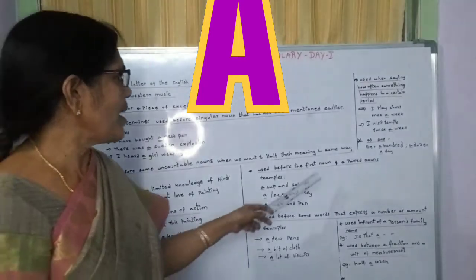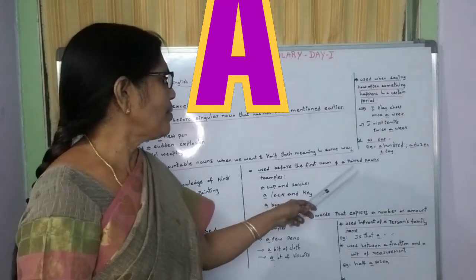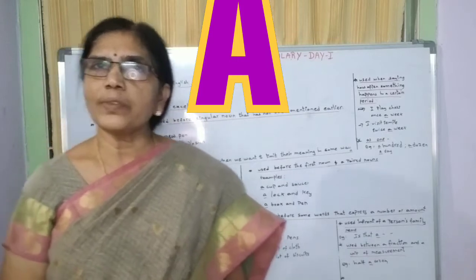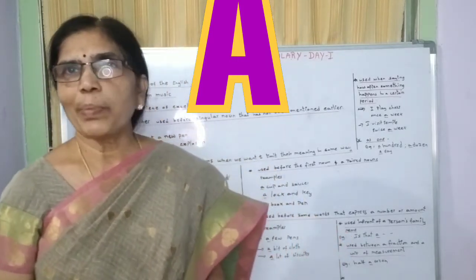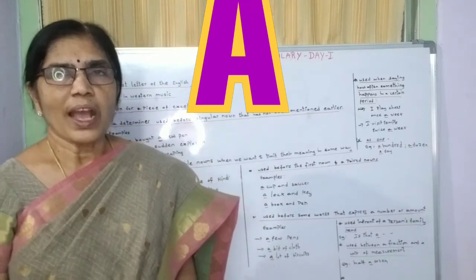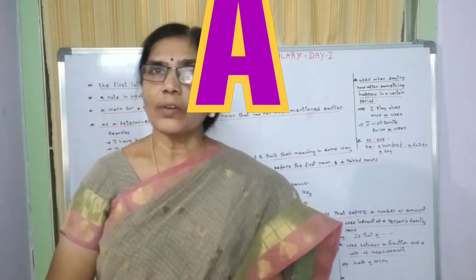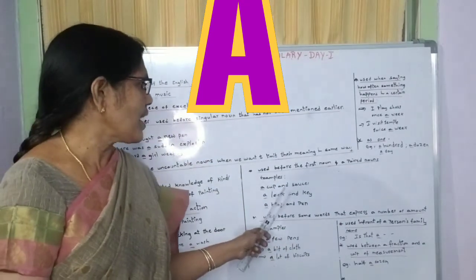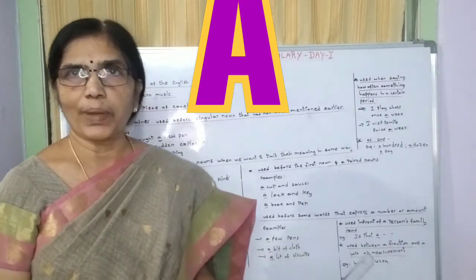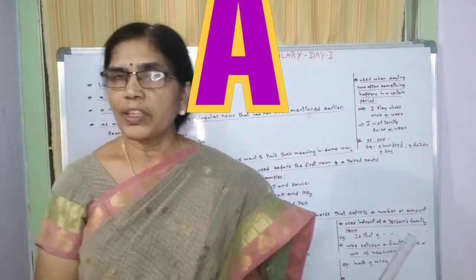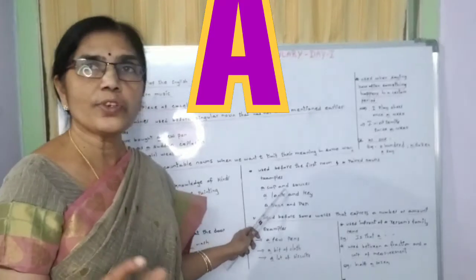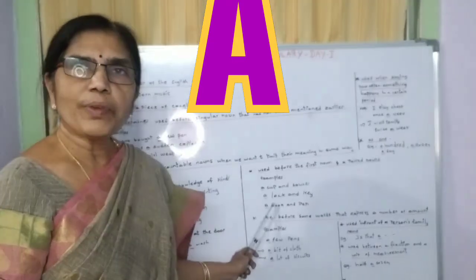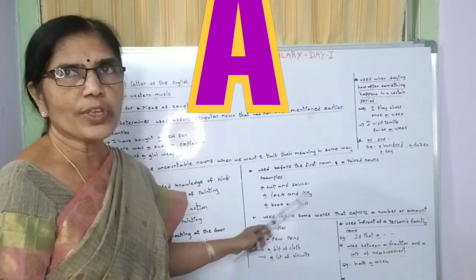And next, let's go to another category. It is used before the first noun of paired nouns. Generally, in our day-to-day life, we are well aware of paired nouns: cup and saucer, pen and pencil, paper and pen, lock and key. And where should we use this A in these paired nouns? Before the first noun. Look at this: a cup and saucer. Here we use it before cup, but not before saucer, because these two paired nouns are used together as a single unit. A lock and key. Here we use it before lock, but not before key, because these two nouns are used together as a single unit.